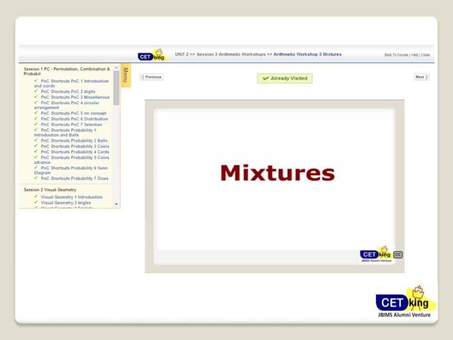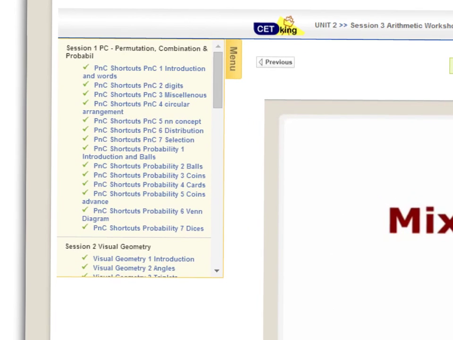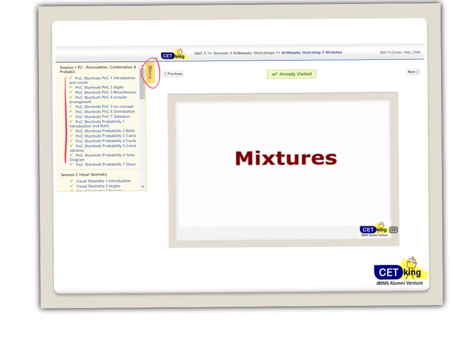And here on the side you will see a drop down menu in which I can see all the videos. For example, within permutation combination, these are all the videos we have. So that's your detailed section we have.